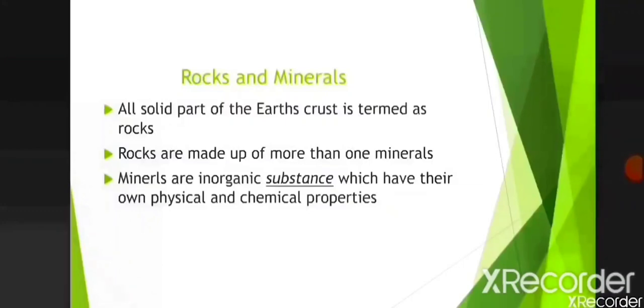Rocks and minerals. All solid parts of the earth's crust are termed rocks. So, rocks are made up of solid material. They are of different composition, size, texture and colors. They are generally made up of more than one mineral. Minerals are substances which have their own physical and chemical properties, and they are non-living substances.